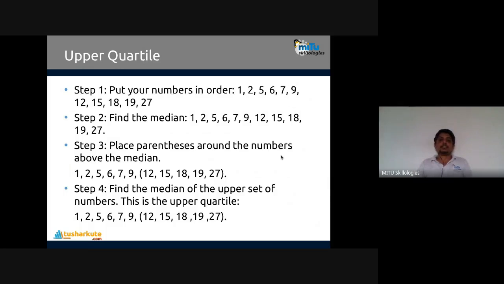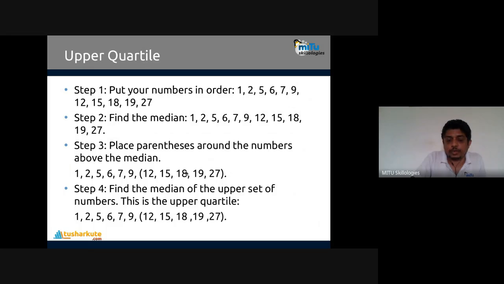Place parentheses around the numbers above the median. So above 9, the upper order values will be there. You can see the lower order numbers and these upper order numbers. So whatever values are above the median, that will be the upper set. Then find the median of the upper set of numbers, which gives the upper quartile.